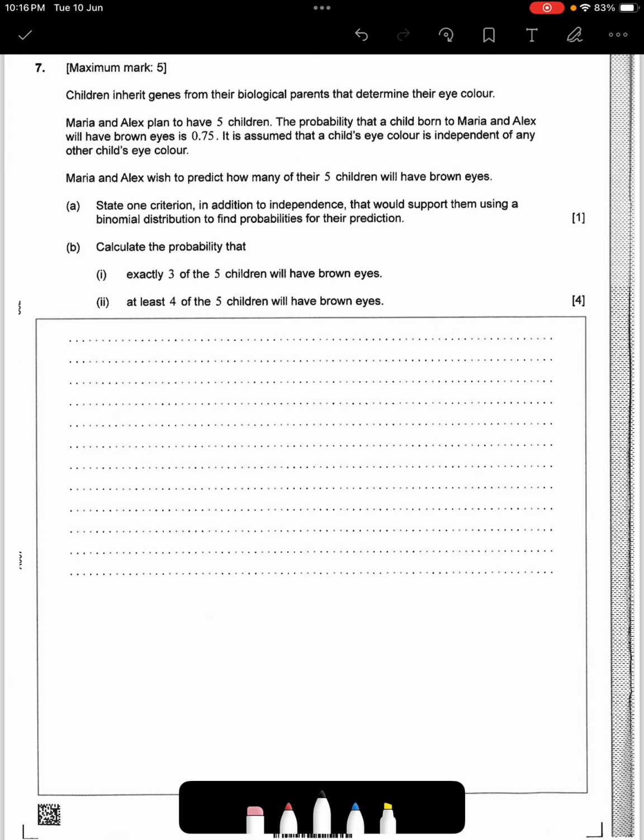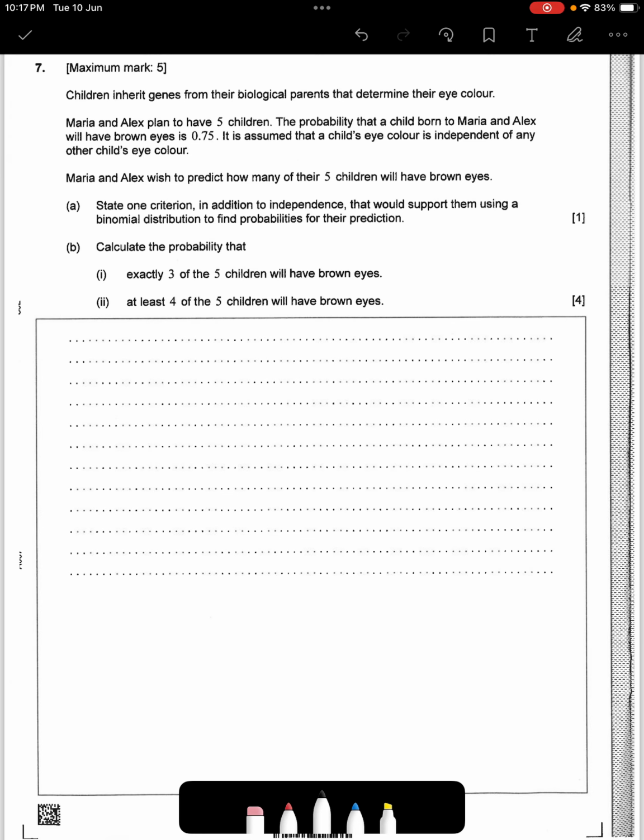This is definitely strictly a binomial distribution question. So again, no surprises. Part A says: state one criterion, in addition to independence, that would support using a binomial distribution to find the probability for their prediction. Okay, there are many possible answers for this.